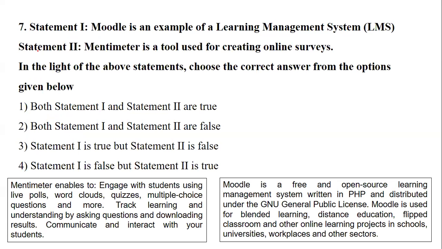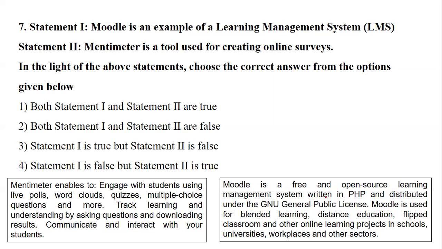Then you have the next: statement 1, Moodle is an example of LMS, that is Learning Management System. And statement 2, Mentimeter is a tool used for creating online surveys. So let's first understand what Moodle is, and then you can come to the statements very well. Moodle, as I said, is nothing but a free and open source learning platform, which is written in PHP and distributed with the help of a license.